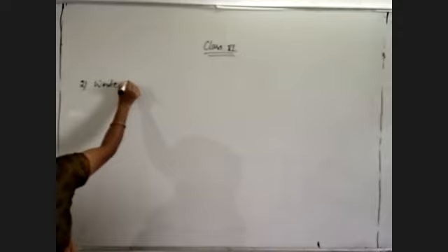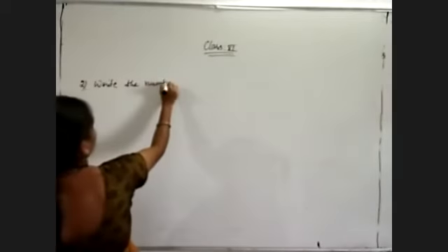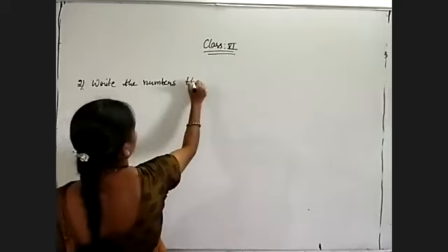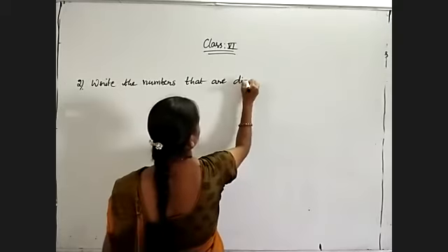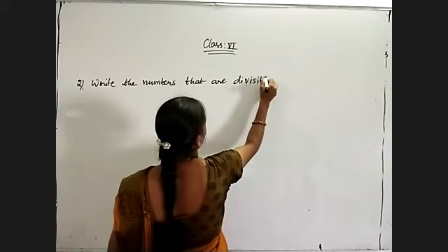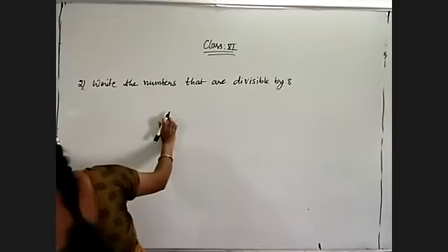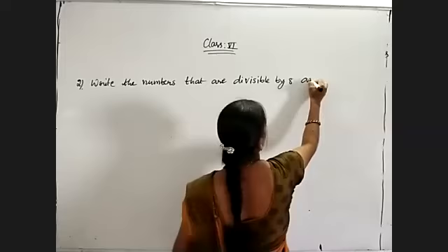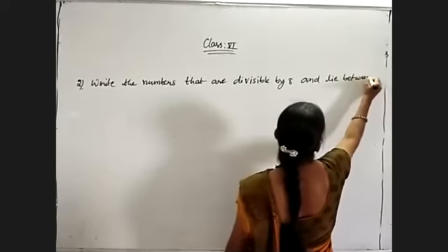Write the numbers that are divisible by 8 and lie between 100 and 200.